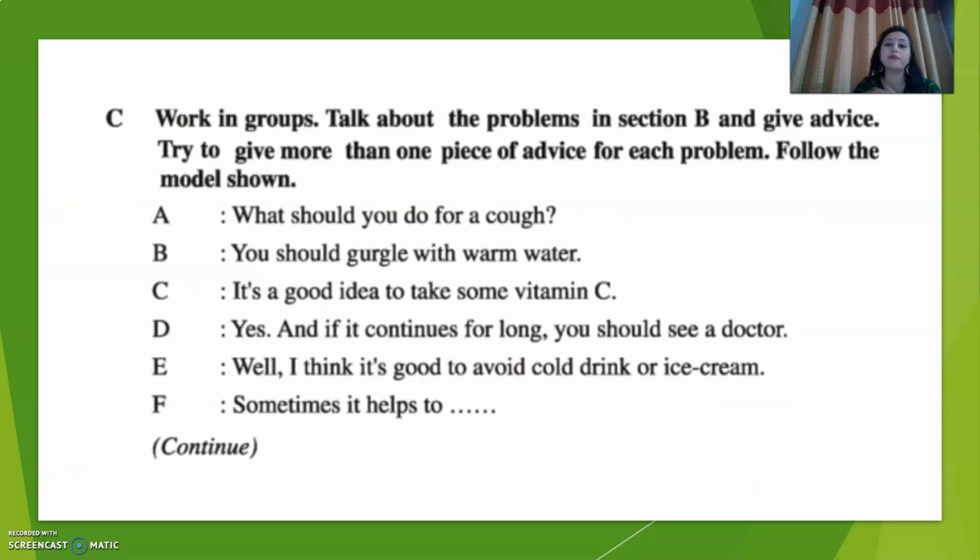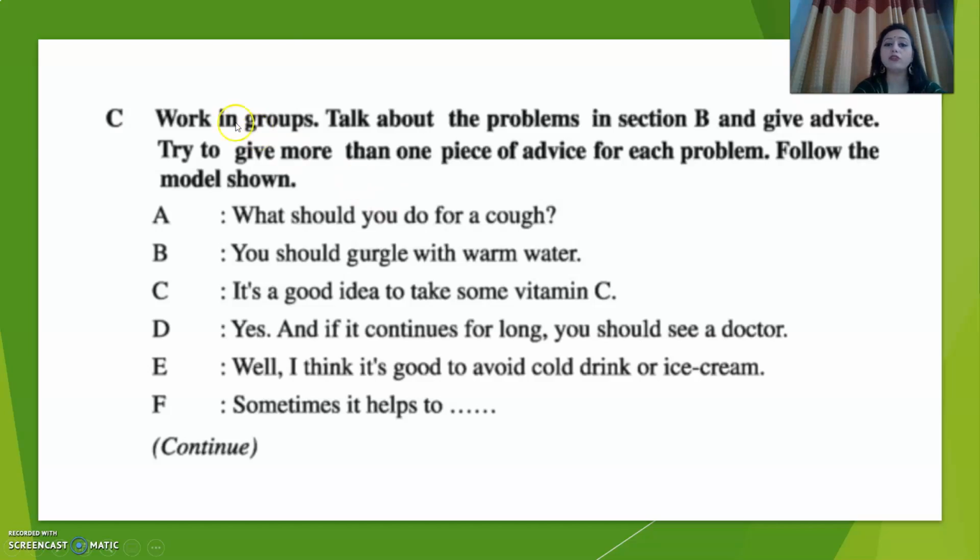Let's go for the next. See here, work in groups. Talk about the problems in section B and give advice. So what does it mean? That we have already got some problems in B, and we will have to talk about these problems again with some advice. Try to give more than one piece of advice for each problem. Follow the model shown. So here is a model, an example to show so that you can get an idea.